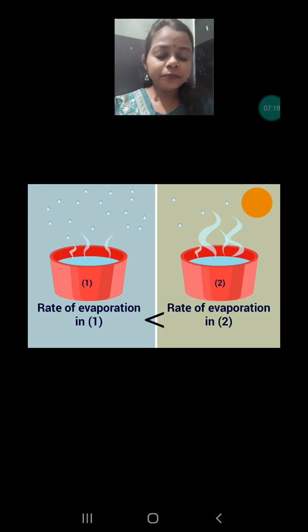So whenever the sun is there, more heat will be present, more temperature will be provided to the water, and the rate of evaporation will increase. And that's why in bowl 2 the greater sign has been shown. Why? Because when the sun is there, the temperature will be high and the rate of evaporation will also be high.